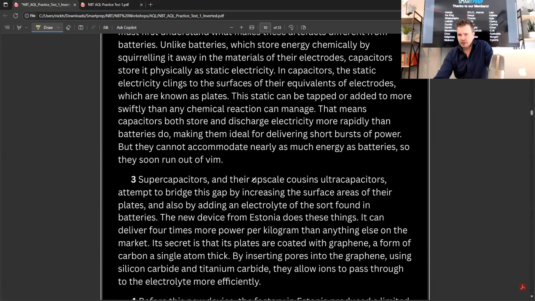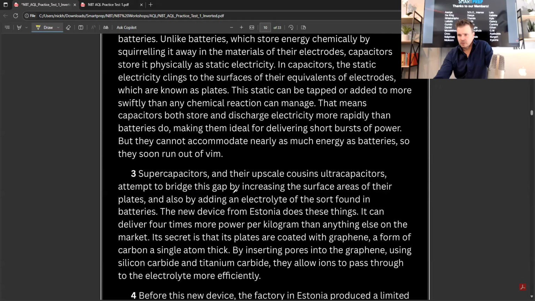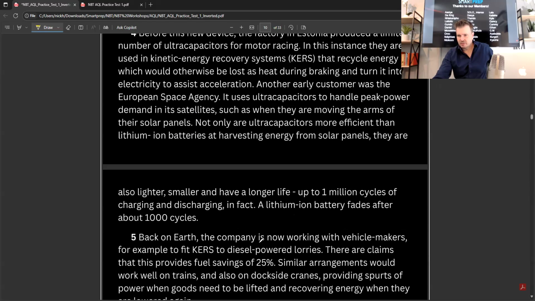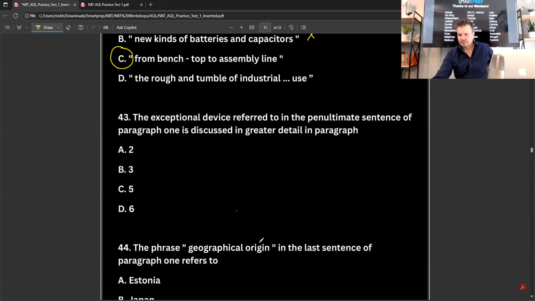There we go. Yes. So in paragraph 3, they talk about the new device from Estonia delivering 4 times more power. So that would be paragraph 3. Okay. All right.